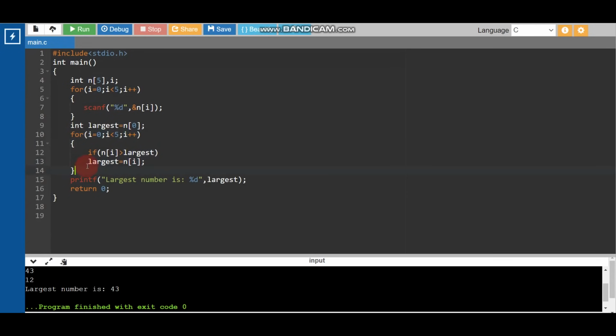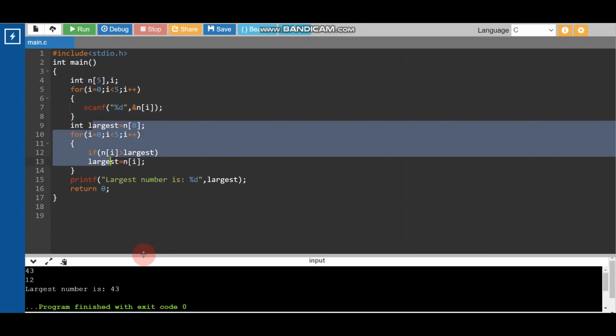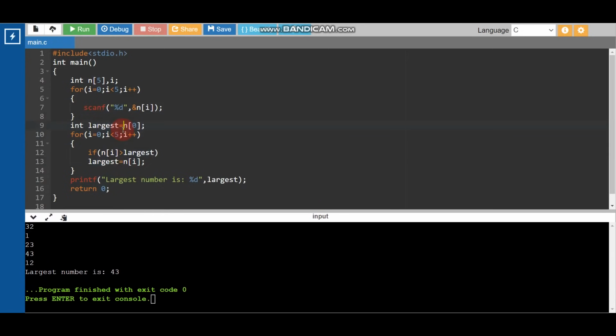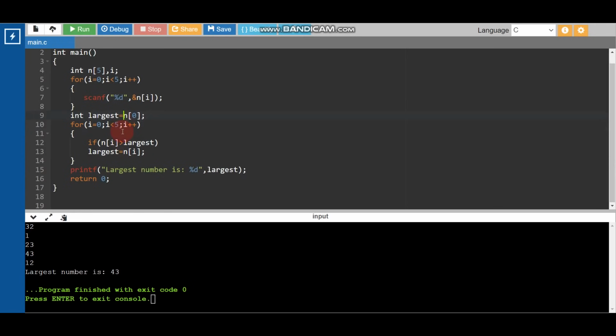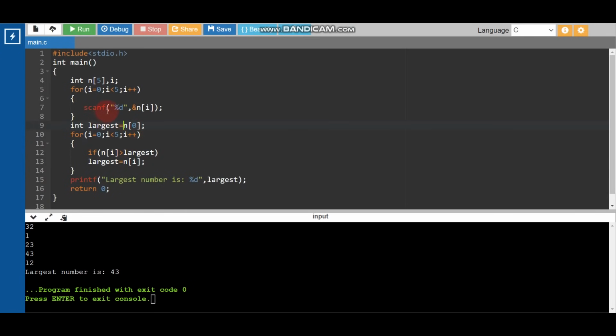And now you need to do one thing. I am giving you a question as homework so that you can understand it better. This code finds the largest number. Now you need to write a code that finds the smallest number, and tell me in the comments. I'll check whether your code is correct or not. After that I'll make the next video on that.